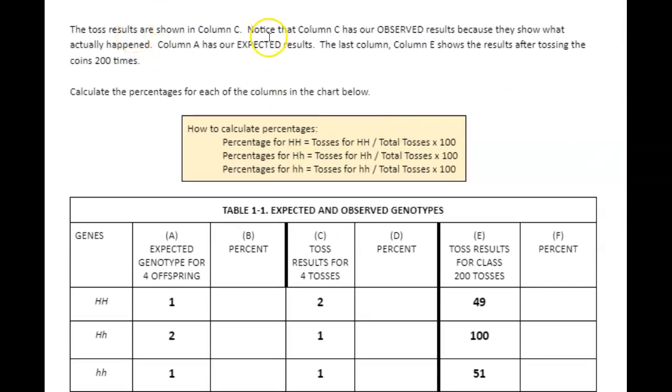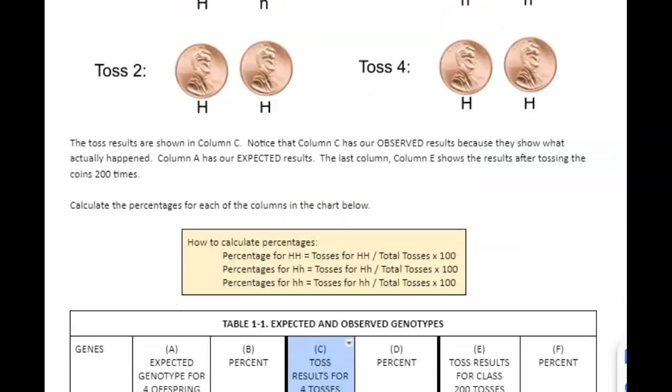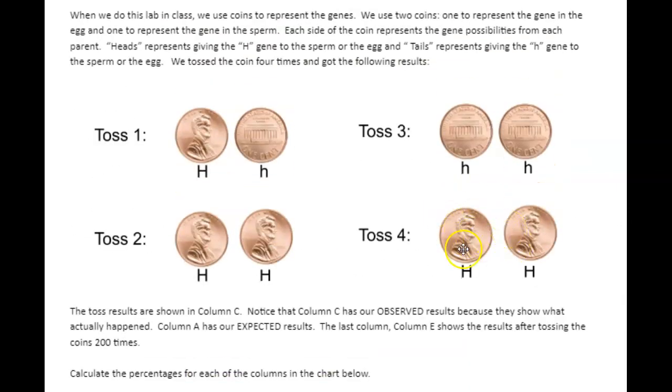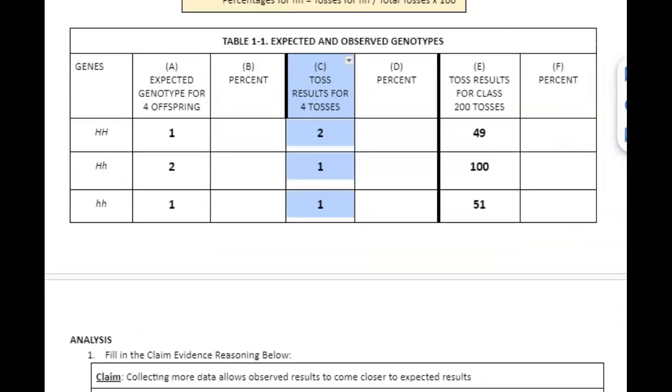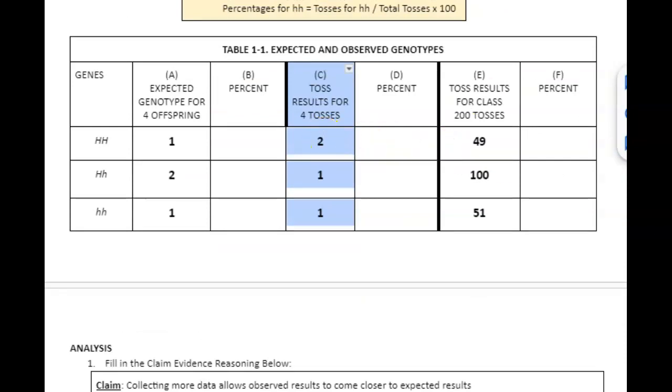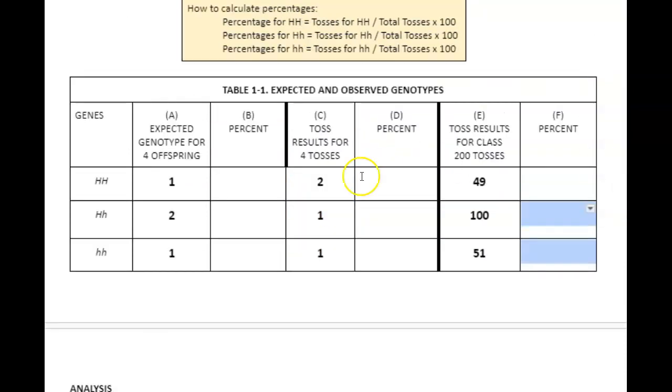So it says the toss results are shown in column C. Look at, I got 2 big H, big H. If I go back up to my tosses, 2 big H, big H. I got 1 big H, little h, and 1 little h, little h. Notice, they don't match up with my expected. That's okay. So these are what I actually got. This is what we expect from our Punnett square.